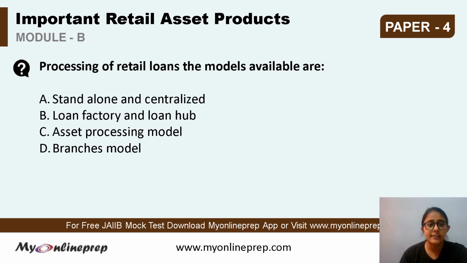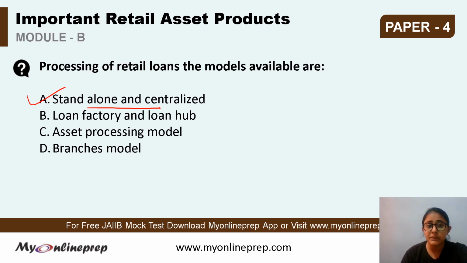The question says, the processing of retail loans, the models available are A. Standalone and centralized. B. Loan factory and loan hub. C. Asset processing model. Or D. Branches model. So it is asking which models are available for retail loans. The correct answer is standalone and centralized model. These two models are available under the retail loan sanctioning.